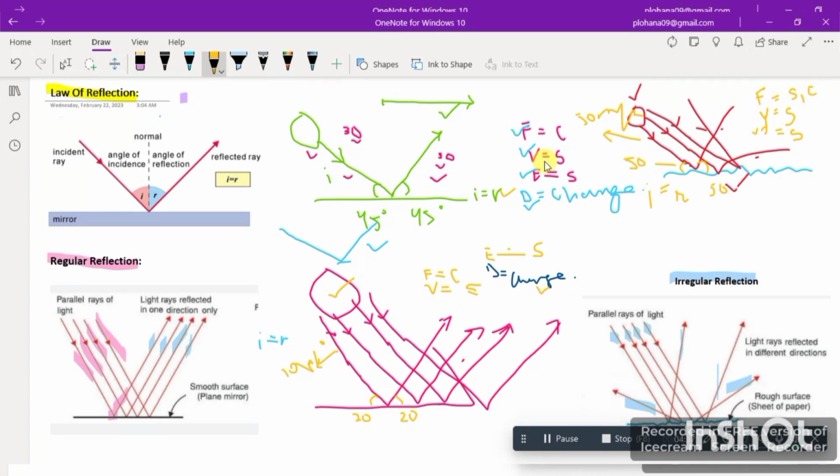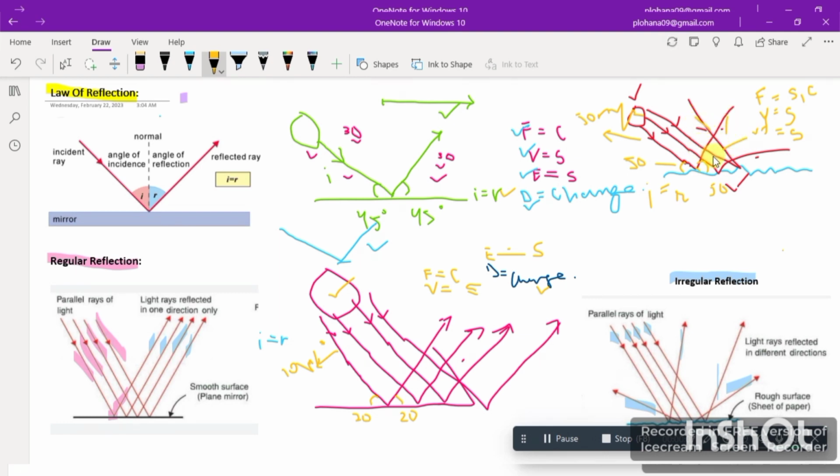So irregular reflection plays an important role in our daily life. It is responsible for the visibility of non-metallic objects, such as the walls of a room, tree leaves, and human skin as well. The surface roughness and the microstructure of the surface, like there are rocks, determine the amount of light scattered. As you can see here, it is scattered into many directions. One is going to this direction, another is there, another is there.